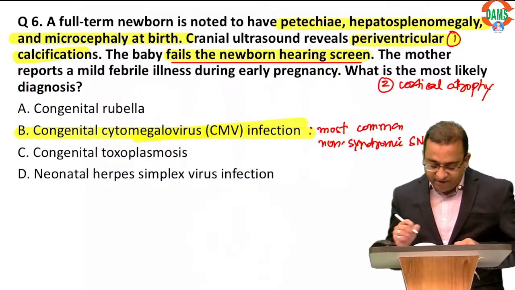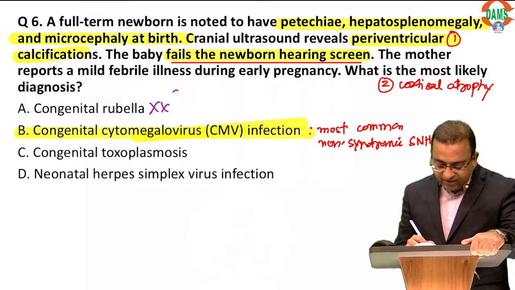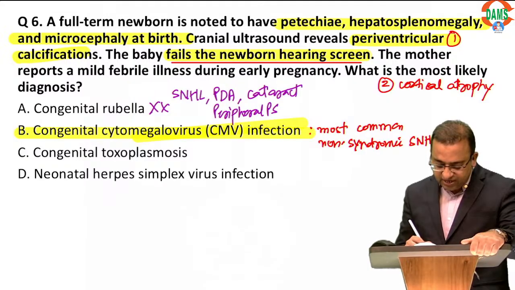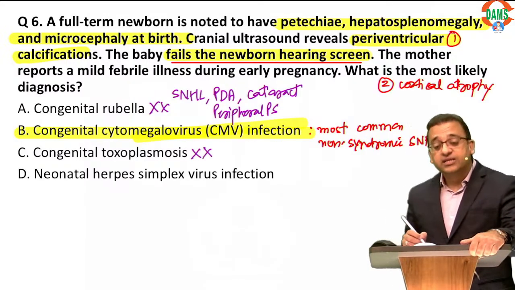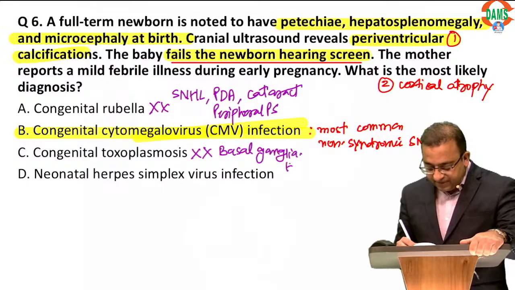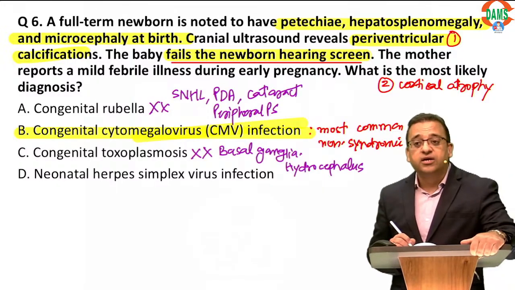Okay, non-syndromic. Now remember, when we talk about rubella, it is a triad of deafness, PDA, cataract. They can also have peripheral pulmonary stenosis. Now remember, in toxoplasmosis, the calcifications are in the basal ganglia, and there is hydrocephalus. Calcifications block the aqueduct in toxoplasmosis.